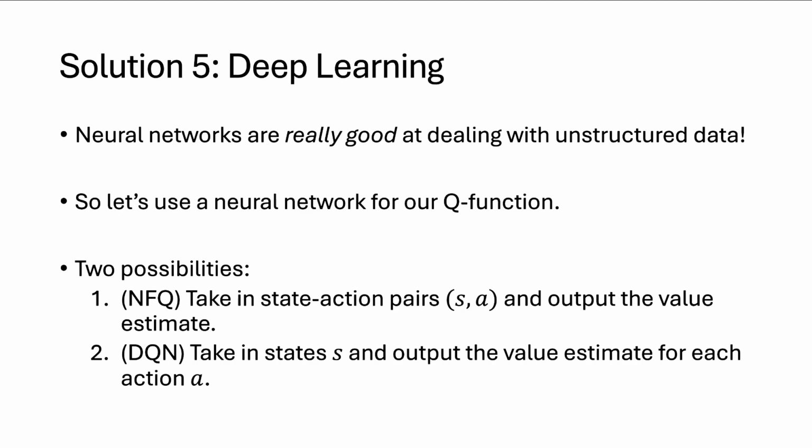Why is DQN's way of doing things better? Why is this a better architecture? Well, the reason it's a better architecture is that in DQN, typically when I'm computing value estimates, I want to compare those value estimates. So situations in which I want to compare value estimates, when I'm choosing my greedy action in my epsilon greedy policy, I need to compare the value of all actions of the current state I'm in, right? So it makes sense that I compute all of those values at the same time using a single pass through the neural network rather than doing one pass through the network for every different action.